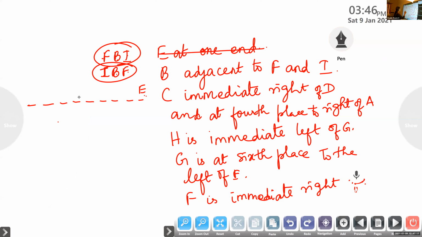G is at the sixth position. Now we have used this condition. Once G is fixed, based on G, is there anything given?